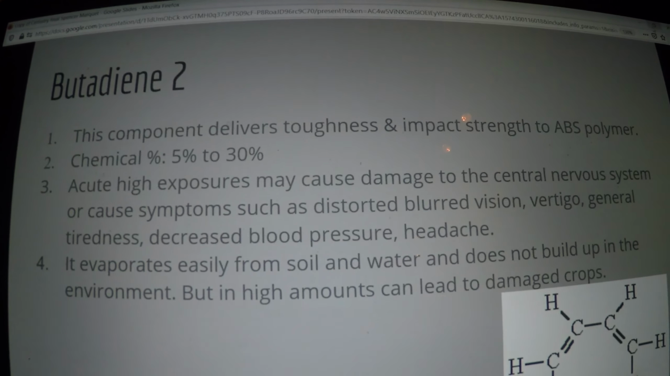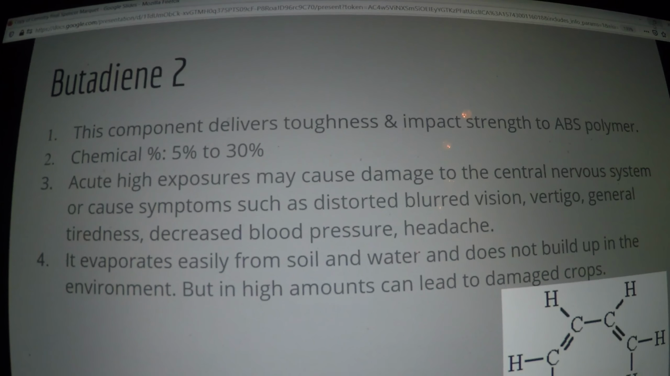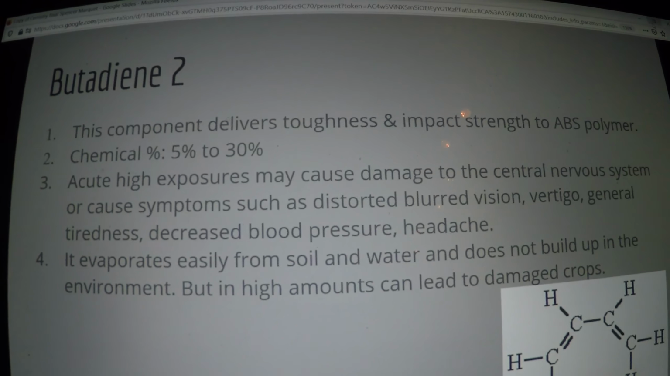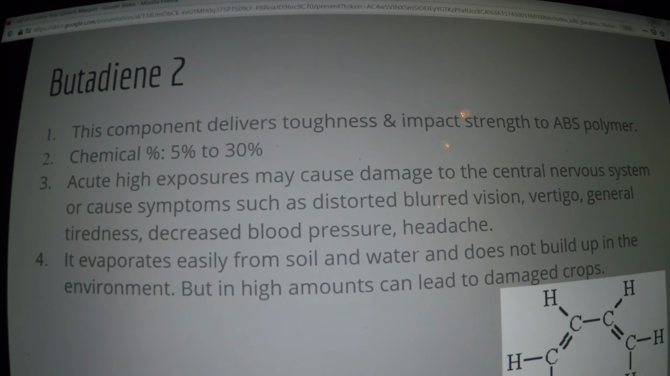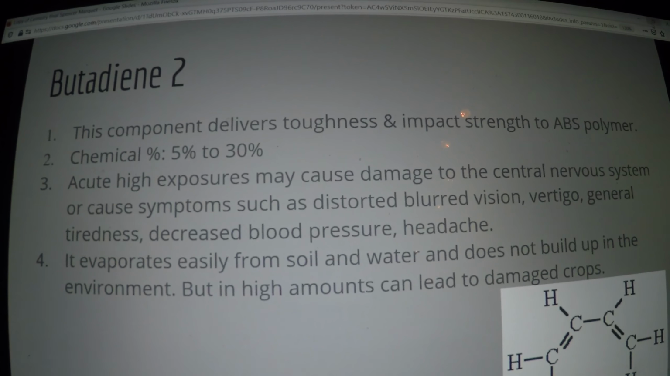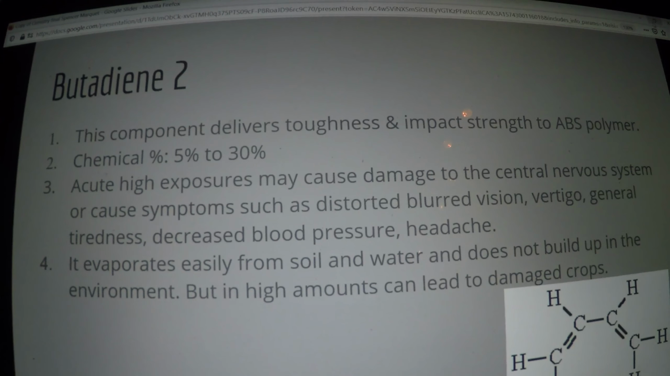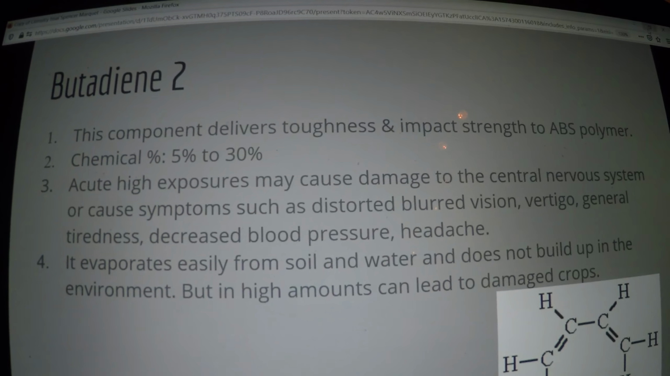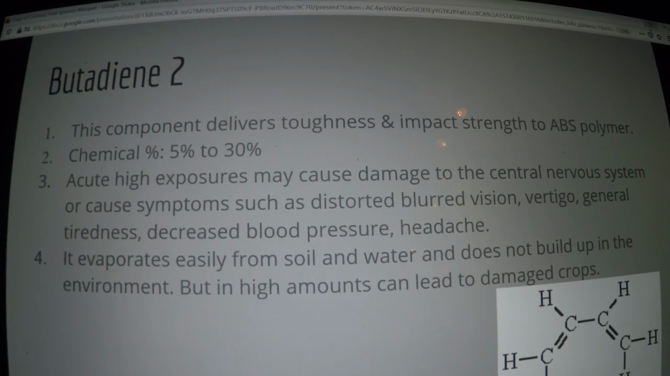This chemical delivers toughness and impact strength to ABS plastic. Its chemical percentage is 5 to 30%. Prolonged exposure to this may cause symptoms such as blurred vision, vertigo, general tiredness, decrease in blood pressure, headache, and can eventually lead to death. It easily evaporates from soil and water. It does not build up, but in high amounts can lead to damaged crops.